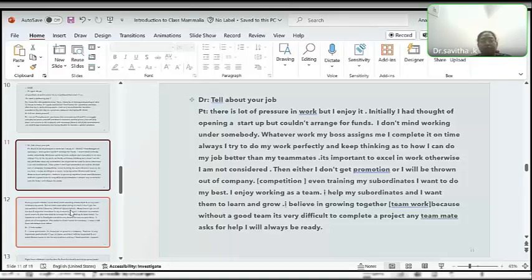So here we see a kind of competition where he always wants to work better than his teammates, perform better than his teammates. Even training my subordinates, I want to do my best. I enjoy working as a team. I help my subordinates and I want them to learn and grow. I believe in growing together. So here there is a lot of focus on teamwork because without a good team, it's very difficult to complete a project. Any teammate asks for any help, I will always be ready.